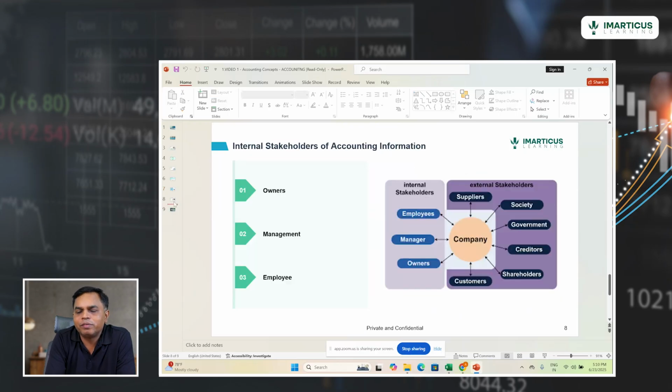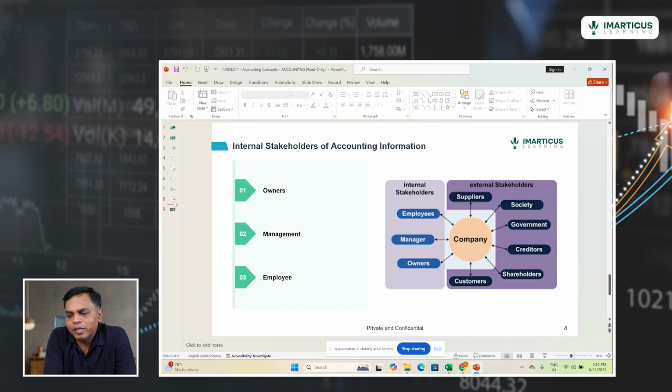Now, let's look at some of the internal stakeholders. When I talk about internal stakeholders, first come the owners. Owners are the shareholders of the company who require this information. The shareholders want to know how the company is actually performing, and how it is expected to perform in the future. So that is why they require the accounting information. It's a duty of the company to provide this information to the stakeholders on a regular basis.